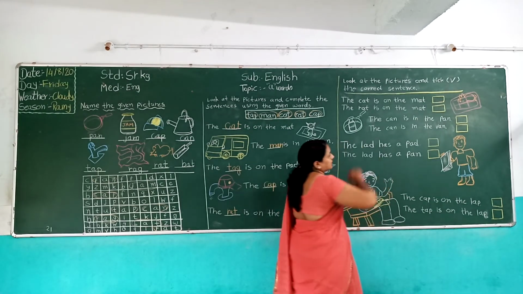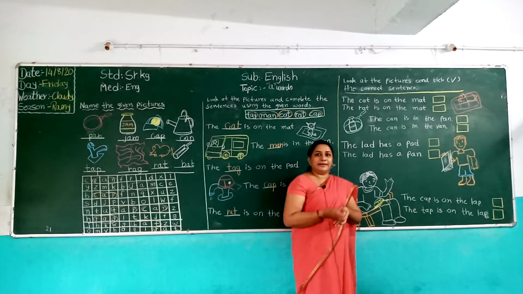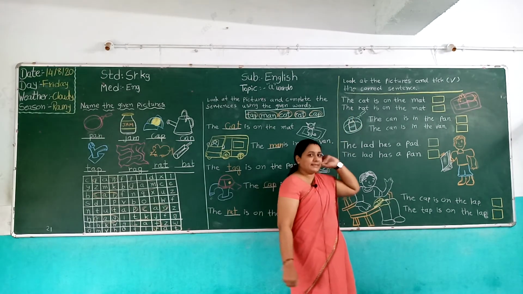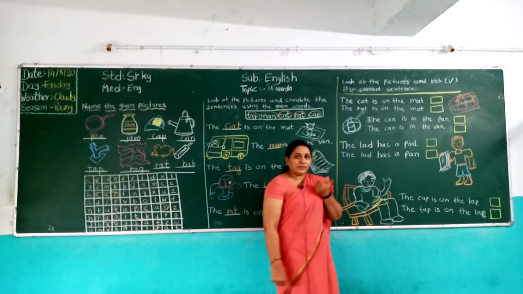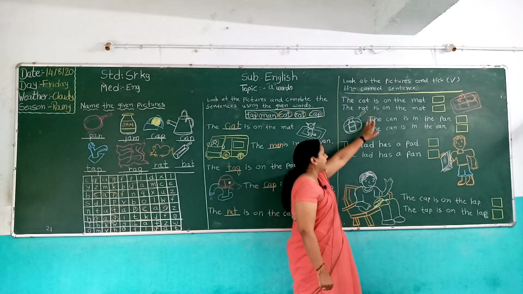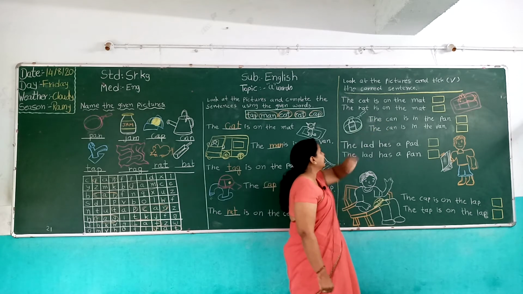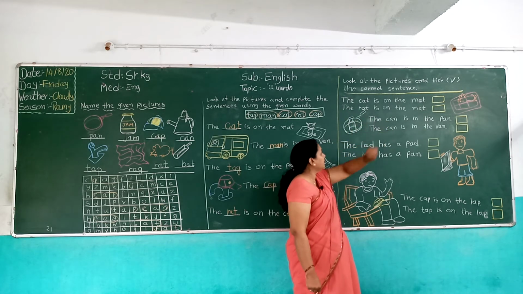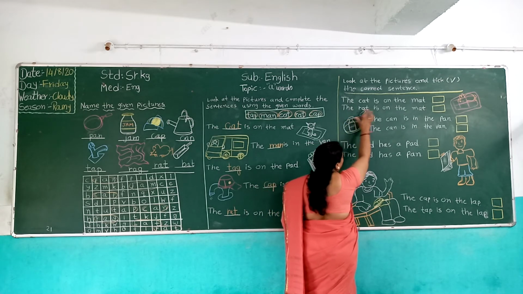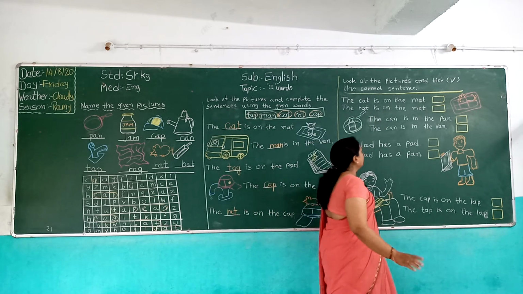First, which picture is this? It's a rat picture. Rat is on the mat. So children, first sentence I read, you listen carefully. Then you tell me where we tick. T-H-E the cat, I-S is, O-N on, T-H-E the mat. The cat is on the mat. And second is T-H-E the rat, I-S is, O-N on, T-H-E the mat.